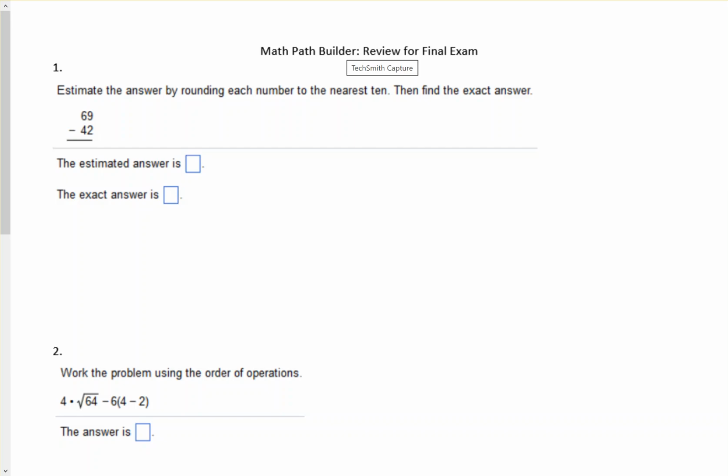Hello and welcome to our final exam review. We'll start off with the first question. It says estimate the answer by rounding each number to the nearest 10, then find the exact answer.